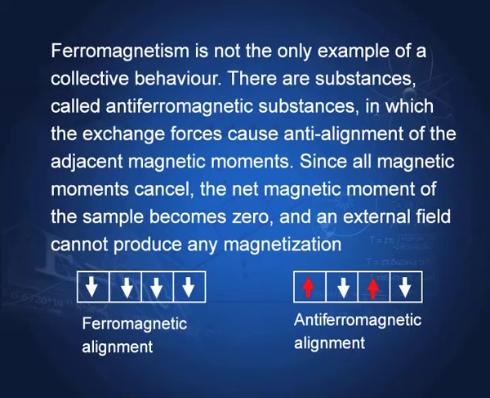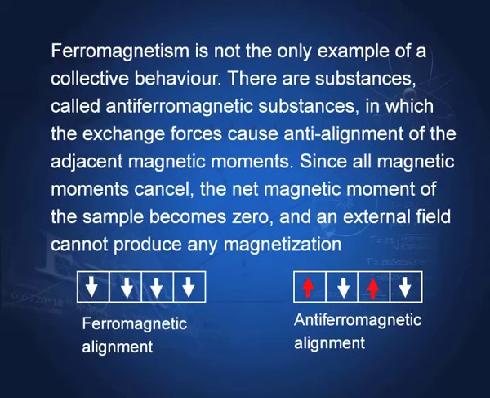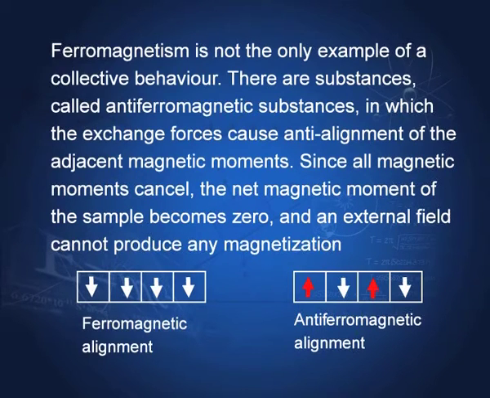Ferromagnetism is not the only example of collective behavior. There are substances called anti-ferromagnetic substances, in which the exchange forces cause anti-alignment of the adjacent magnetic moments. You see, this is ferromagnetic alignment, this is anti-ferromagnetic alignment. The alternate segments are aligned in opposite directions, and the external field cannot produce any magnetization because these cancel each other, and the net magnetic moment of such a material is 0.